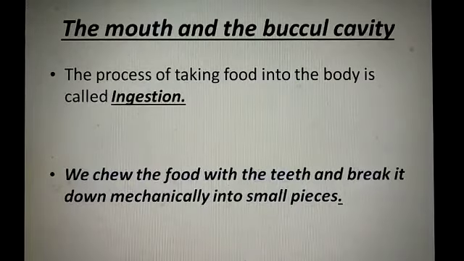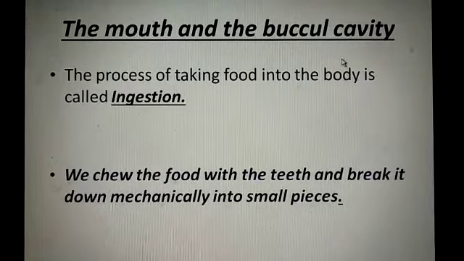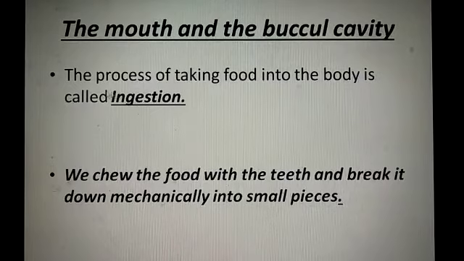So student, now we start from the mouth, the mouth and buccal cavity. The process of taking food into the body is called ingestion.